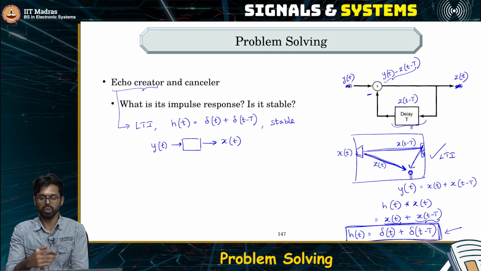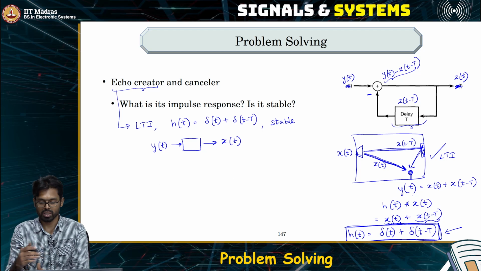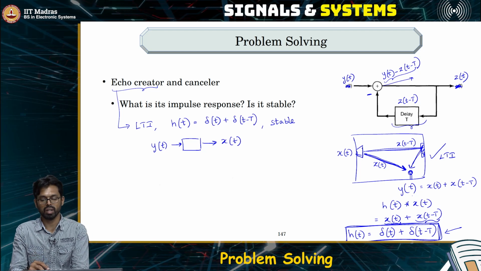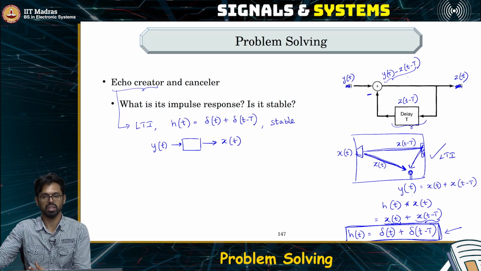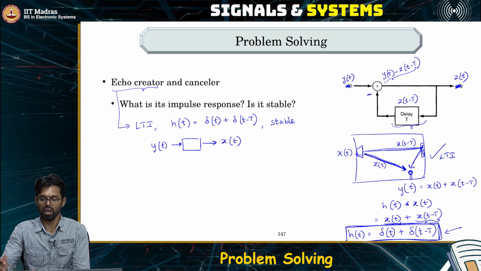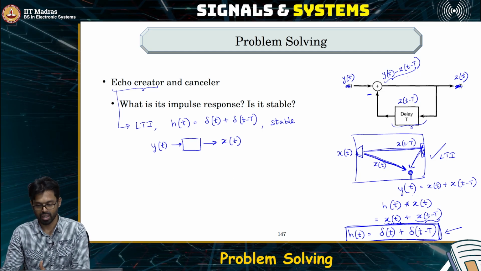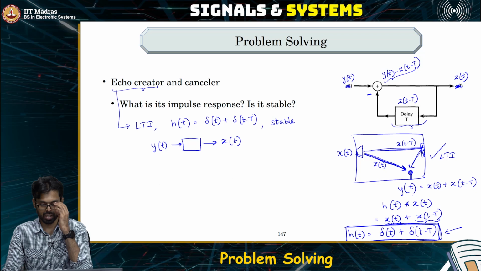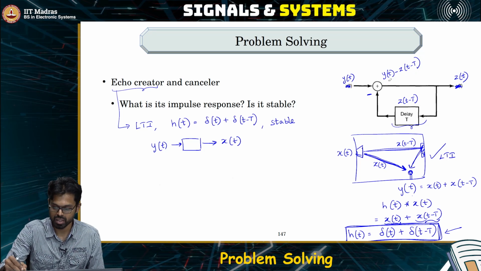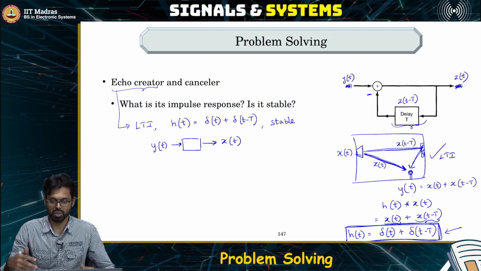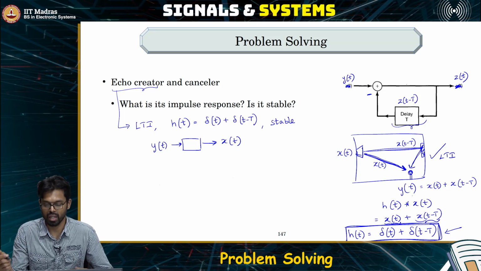So you can keep doing this repeatedly, because once you subtract this out, the signal that you get out of here will now not have any echoes. So the next T seconds will not have any echoes. You delay that, once again subtract it out from the next capital T seconds, and this keeps repeating, right. So what we have here is another system which will cancel out these echoes. So intuitively we can say that this is an echo canceller.